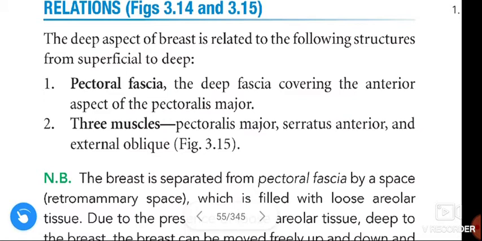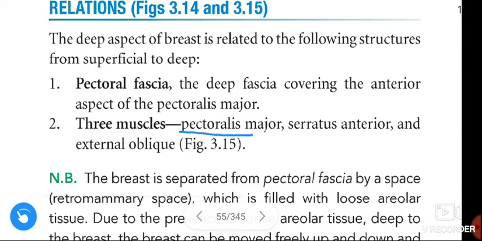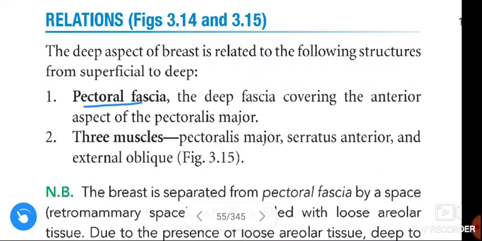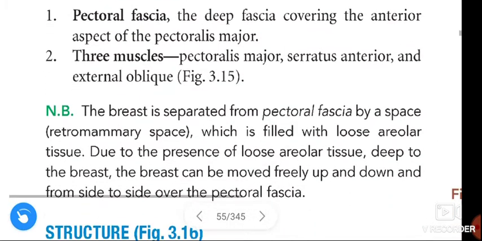Next, deep to this pectoral fascia, three muscles are present, and the three muscles are pectoralis major, serratus anterior, and external oblique. These are the three muscles present deep to the pectoral fascia. Okay, a note is given here.